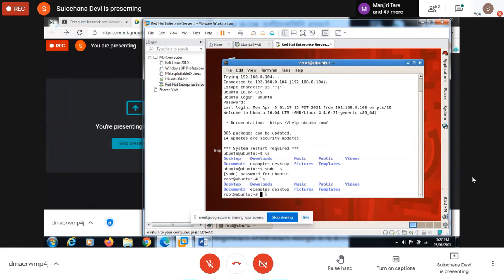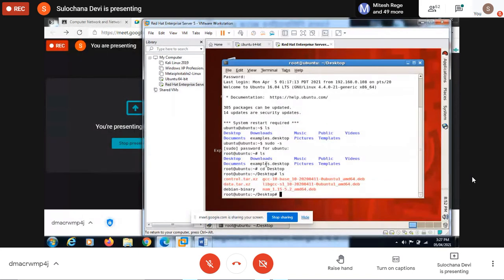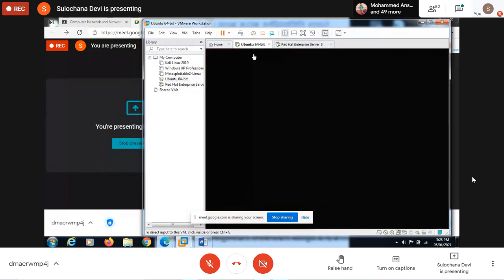So on the desktop I would like to go. So I'll change directory, cd Desktop. Okay. And if I give ls command here, you see these files. Can you see these files? And all these files are available on this Ubuntu. You see here?